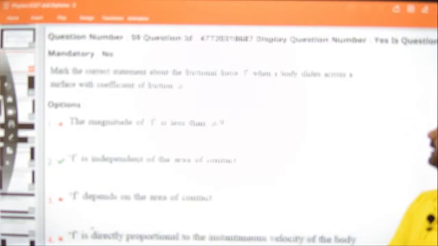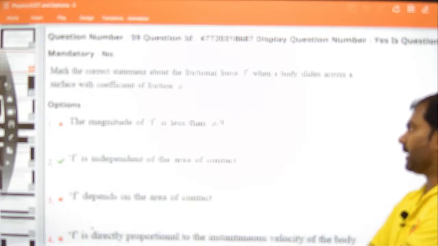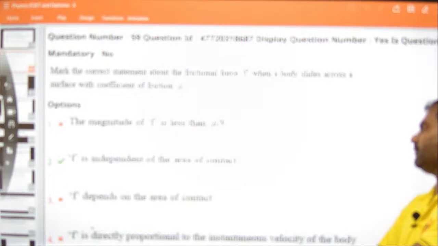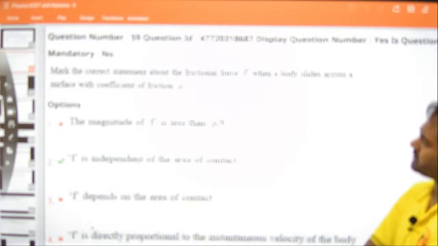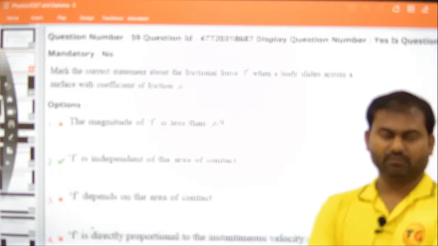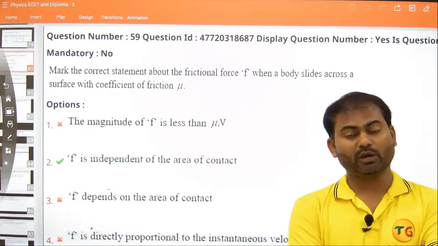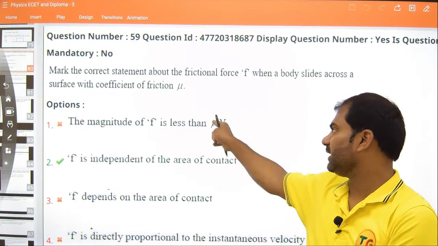So mark the correct statement about the friction force F when the body slides across a surface with coefficient of friction mu. First option is they are telling that the magnitude of F is less than mu n. Mu is coefficient of friction, n is the value of normal contact force. Mark the correct statement about friction force. They are telling F is less than mu n. Friction force అనేది equal to mu n కూడా అవుతుంది. So the statement is not completely right.